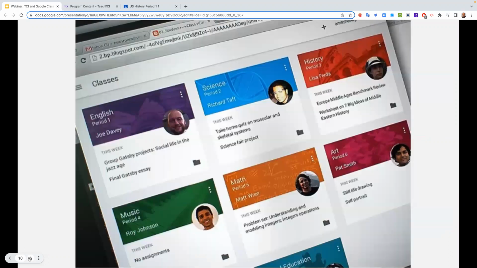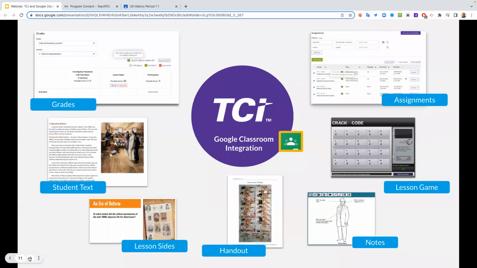And then for a lot of you, you may be in a situation where your district has said, hey, everything has to go in Google Classroom. You have to use Google Classroom. So how does it all come together? And that is what I'm going to show you. We're going to use that case study of that same lesson as we go through and look at this. So don't worry, we have you covered.